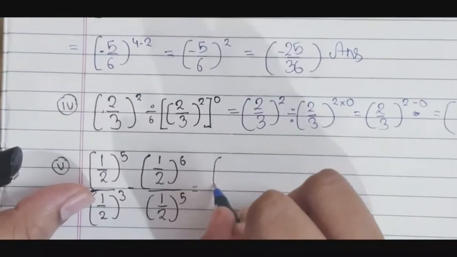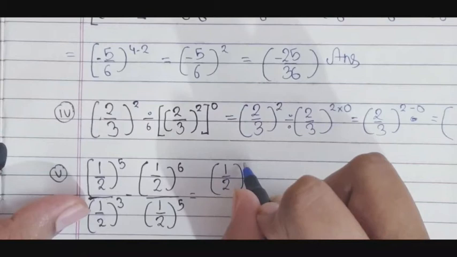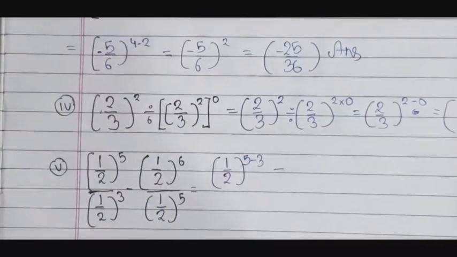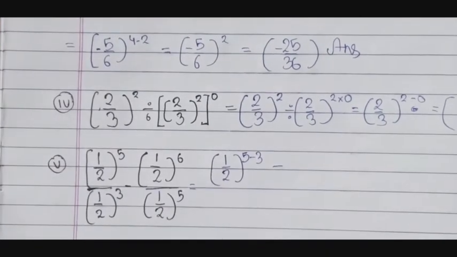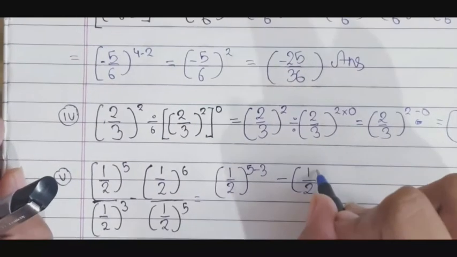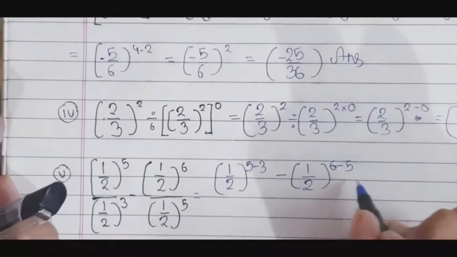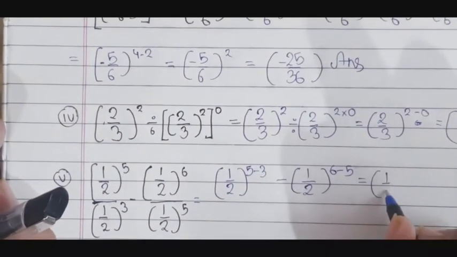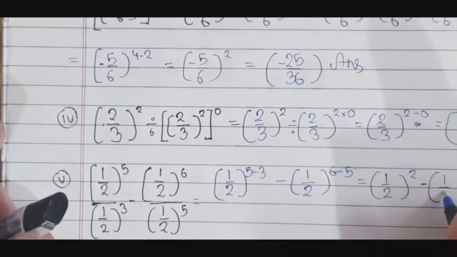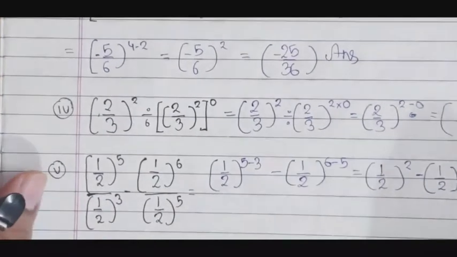So bracket half to the power 5 minus 3, this way only now, bracket half to the power 6 minus 5 is equal to bracket half to the power 2 minus bracket half to the power, I am not writing 1 here, it is visible now.